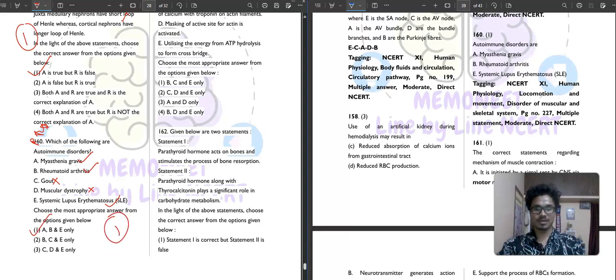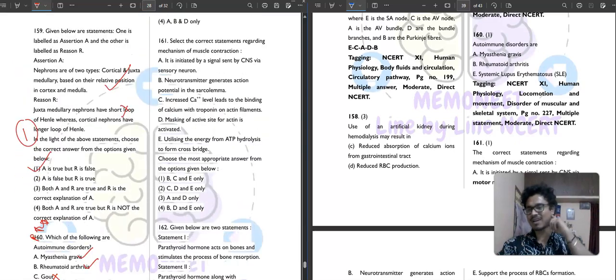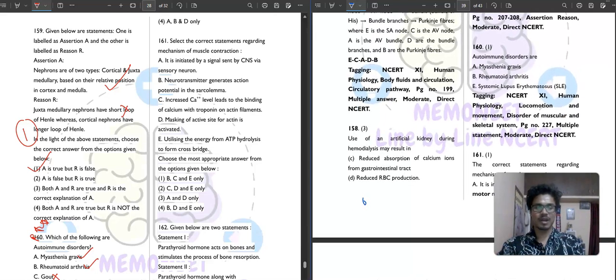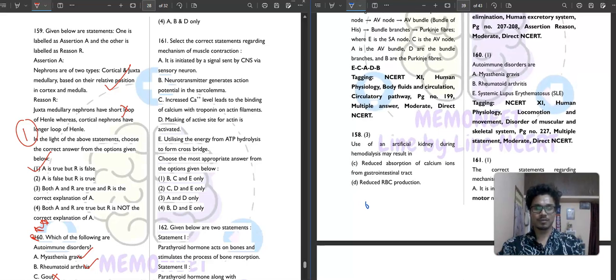Then question number 161. Okay, so one thing I also need to tell, that out of 90 questions, you may know the answer of 85. There will be 5 questions which you may or may not know.